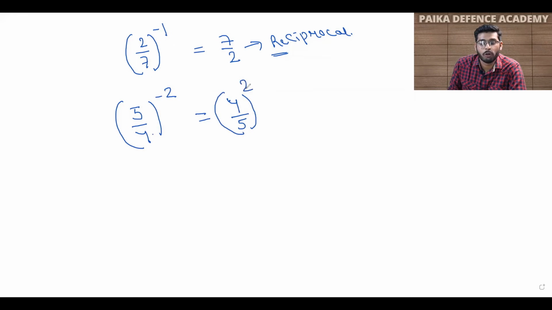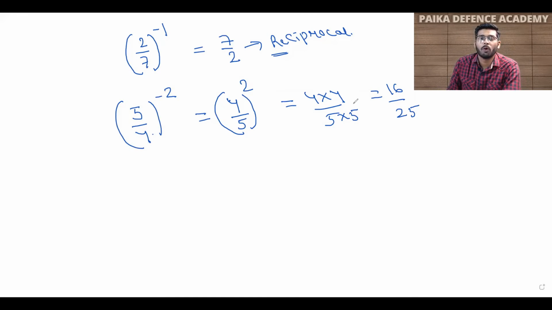Now you are left with only power 2. Now you know how to solve this. So you can write it as 4 into 4, 5 into 5. So you get the answer 16 upon 25. Okay. So students, whenever you have a question to find the reciprocal, remember that you have to make a replacement. It means you have to make your denominator your numerator and your numerator your denominator.